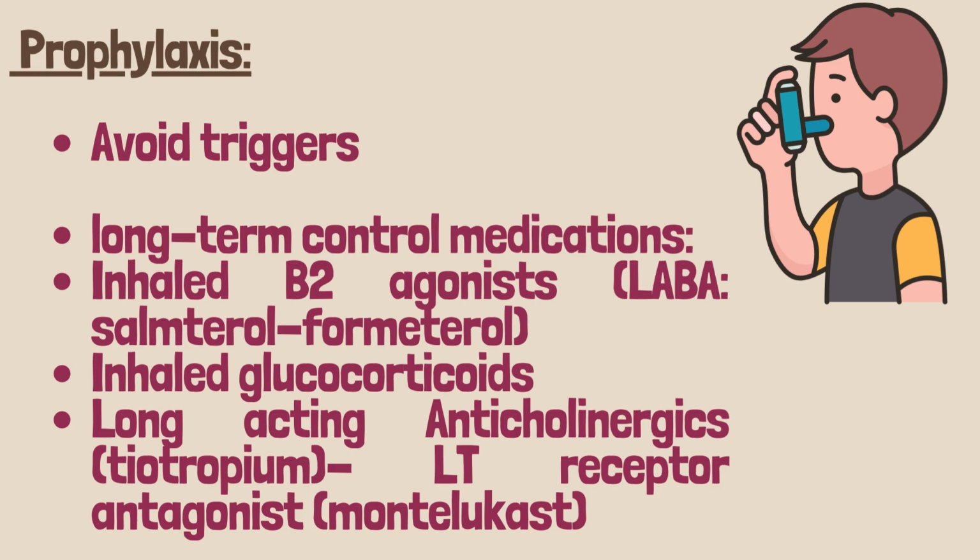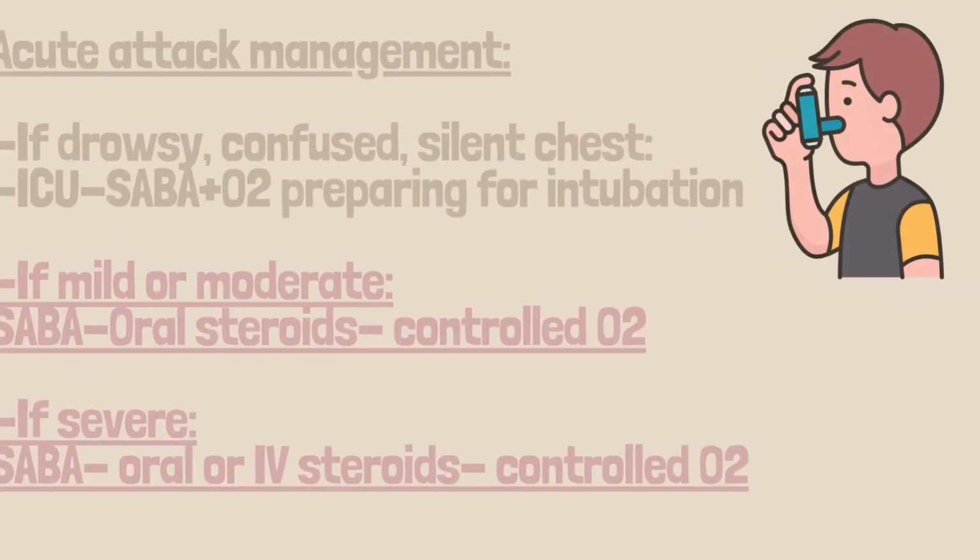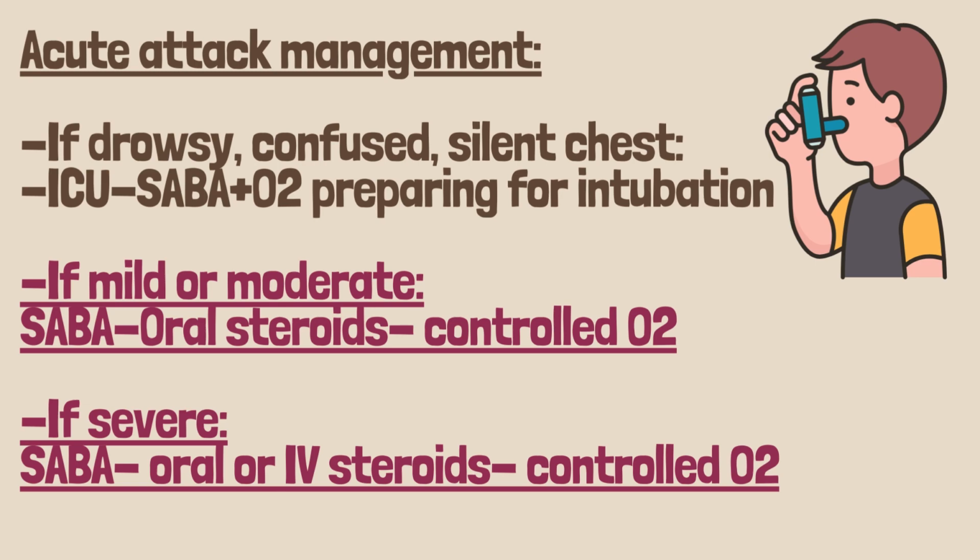As for acute attack management, if drowsy or confused or with silent chest, we prepare for ICU with short-acting beta agonist and oxygen, preparing for intubation. If mild or moderate case, we use short-acting beta agonist with controlled oxygen for saturation, and we may use oral steroids. If severe, we may use IV steroids.